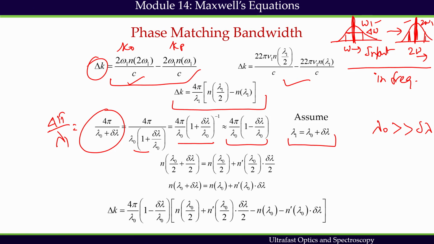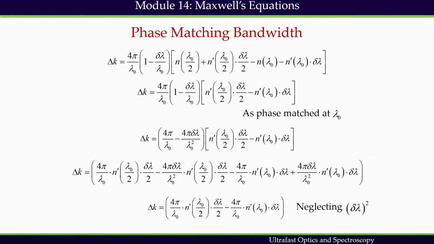So finally we get an expression like this, and what we are expressing here is the refractive index in terms of a Taylor series expansion centered at this wavelength and this wavelength. So we plug that in, and finally we get this expression.